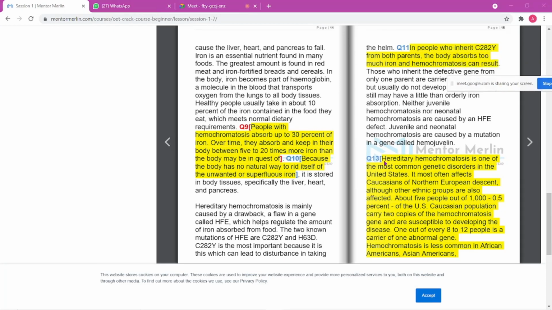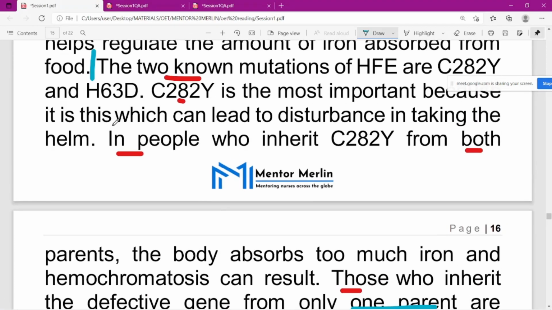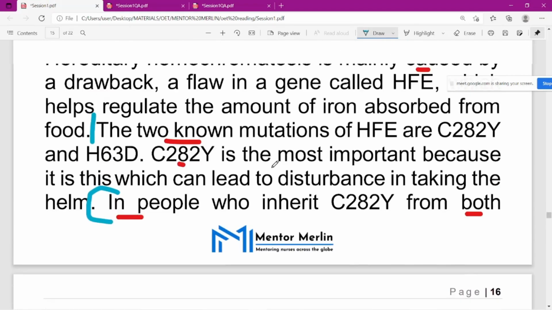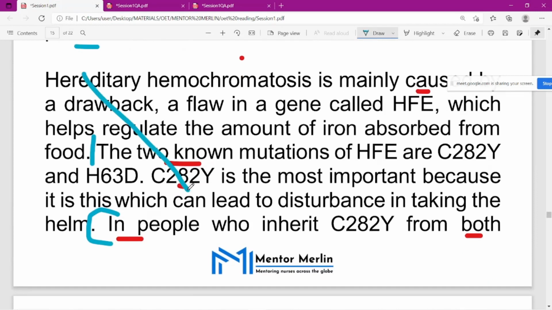Here it starts with people who inherit. The question is about affected people, and before that, whatever they are discussing is not related to people.